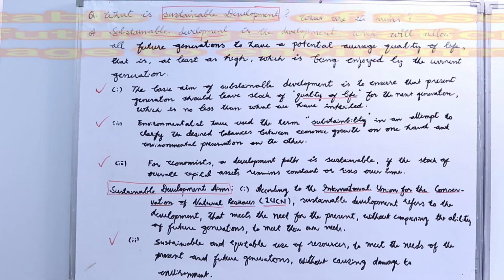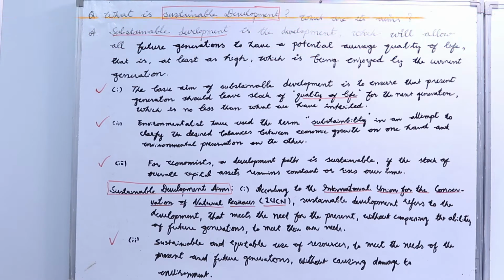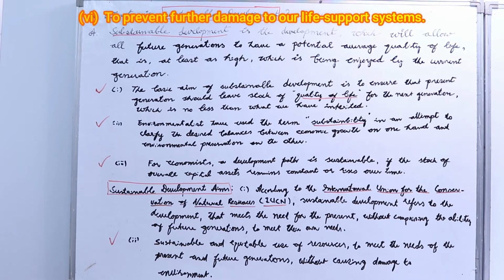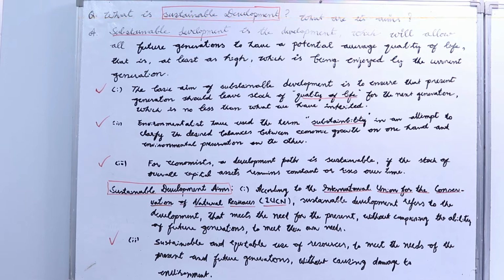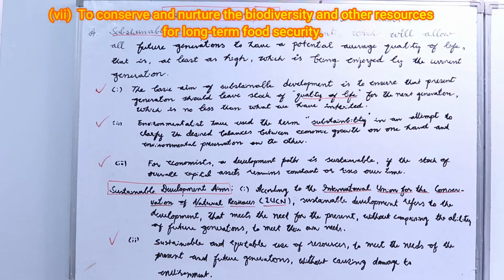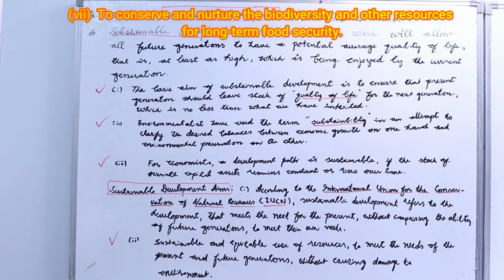And the fourth point, I'll read out here. The fourth point is to prevent further damage to our life support system. To prevent further damage to our life support system, we should not damage that environment. And the last point, to conserve and nurture the biodiversity and other resources for long-term food security.